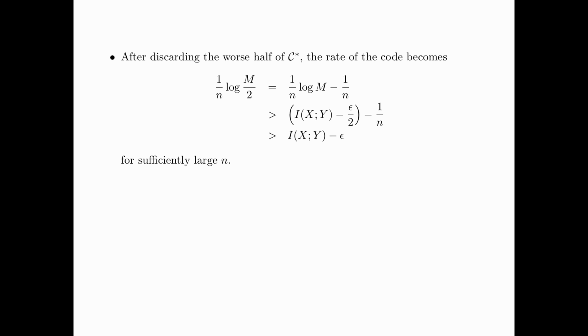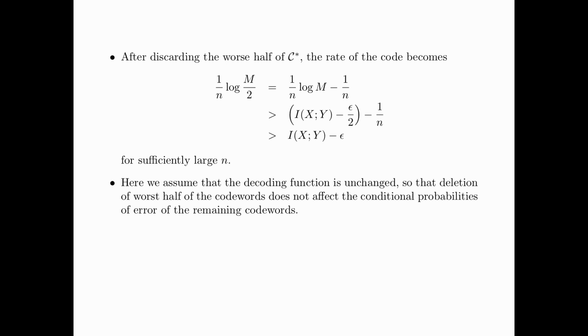Now this is equal to 1 over n times log M minus 1 over n, where 1 over n times log M is greater than I(X;Y) minus epsilon over 2. By letting n be sufficiently large so that 1 over n is less than epsilon over 2, this is greater than I(X;Y) minus epsilon. Here we assume that the decoding function is unchanged, so that the deletion of the worst half of the codewords does not affect the conditional probabilities of error of the remaining codewords. This completes the proof of the achievability of the channel coding theorem.